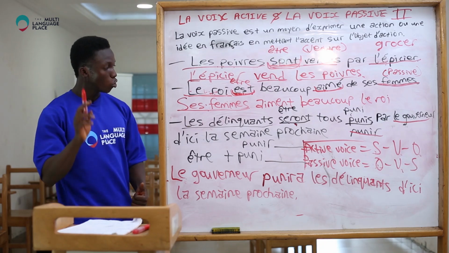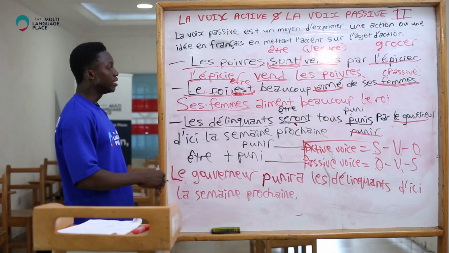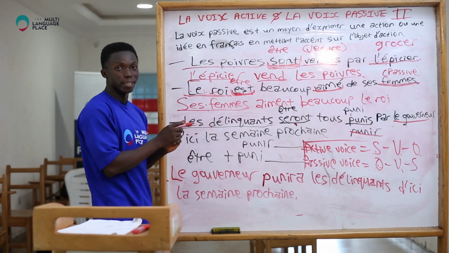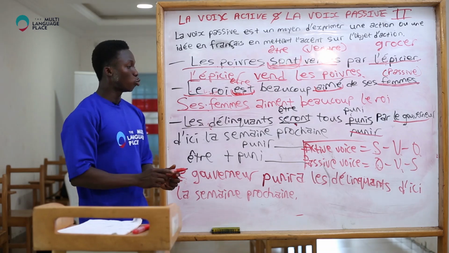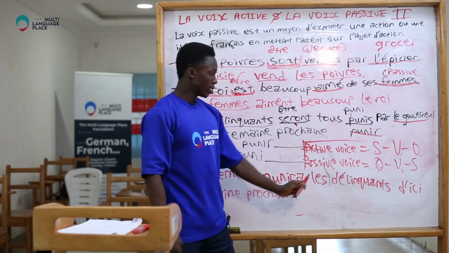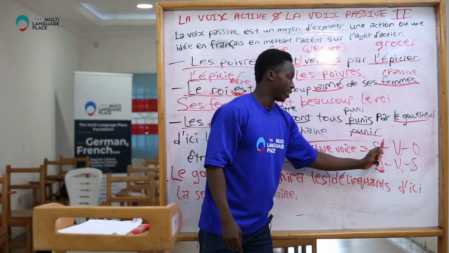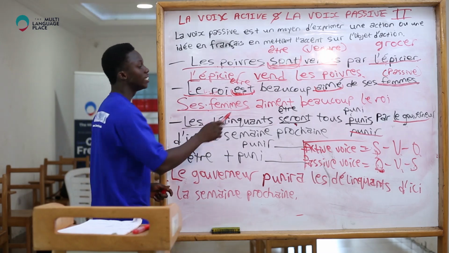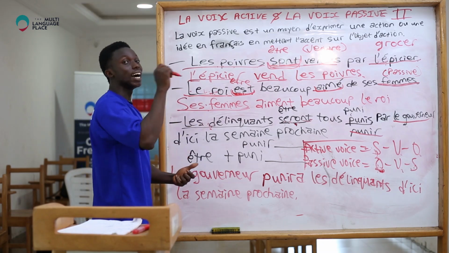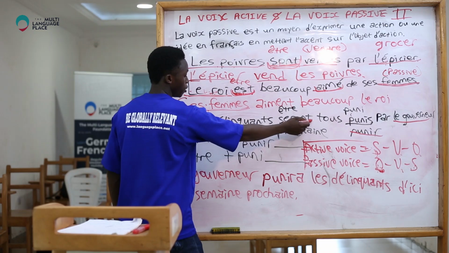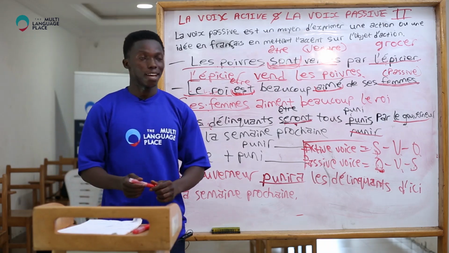Très bien. So all you have to do whenever you want to reverse the order from passive voice to active voice is you note that the subject is actually a facade. This is not the real subject in passive voice. The real subject is the object. So always keep this in mind. If in passive voice it is the object that comes first, in active voice it is the subject that comes first. So you reverse the order and then you note the tense in which être is conjugated in order to know the tense in which you will conjugate the actual verb. For example, this is conjugated in future simple. That's why we are conjugating punir in future simple. And that is all.